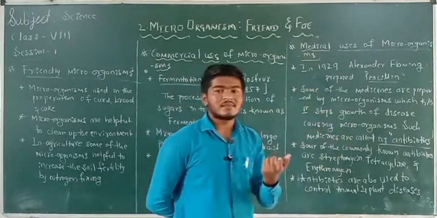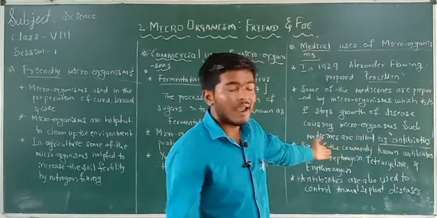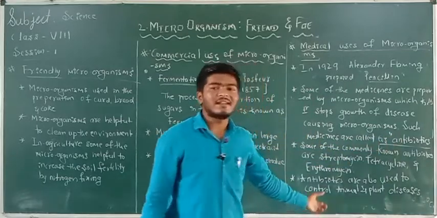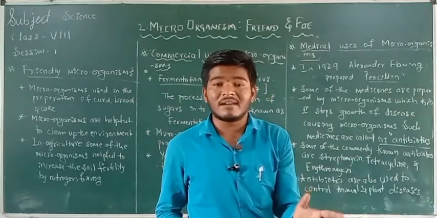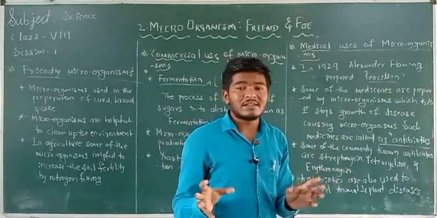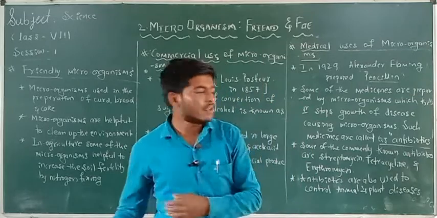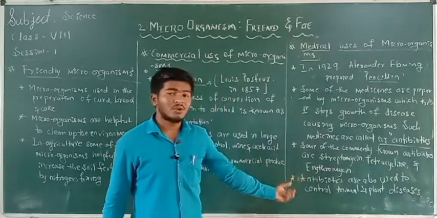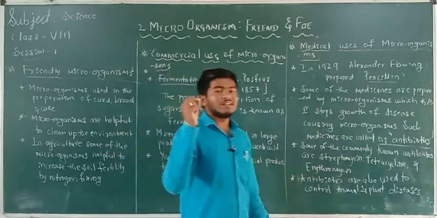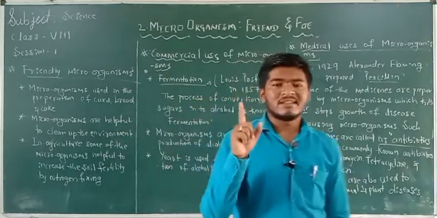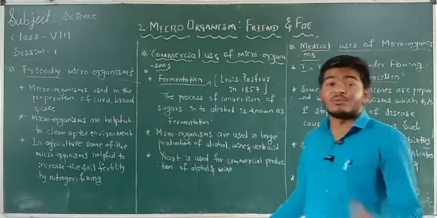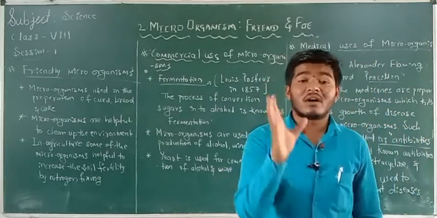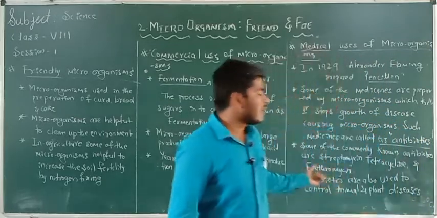Microorganisms are used in the preparation of antibiotics, and these antibiotics are also used to control animal diseases and plant diseases. One serious note here: you should not take these antibiotics without the prescription of a doctor. Why? Because they are very harmful.